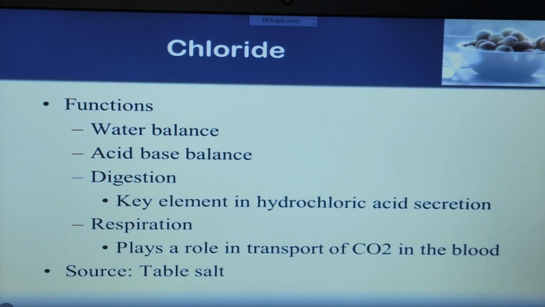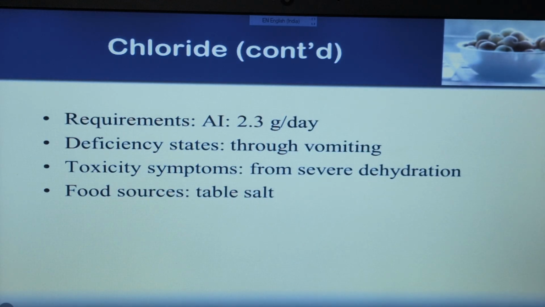The source is table salt that contains sodium chloride. So table salt is the source of two minerals: first sodium and next chloride.